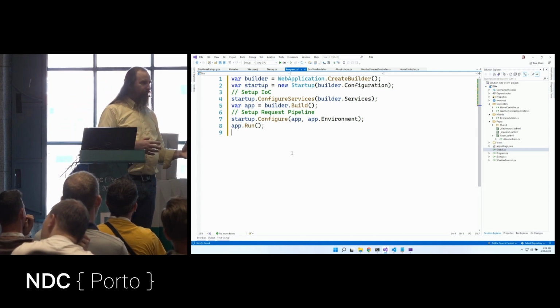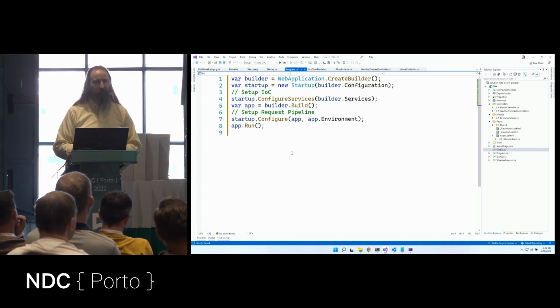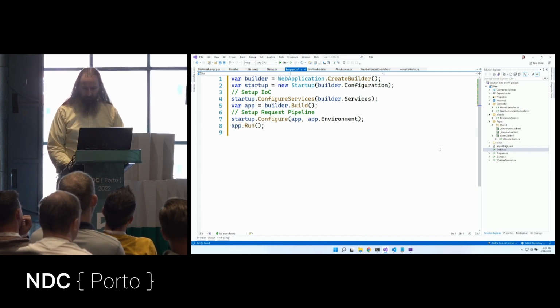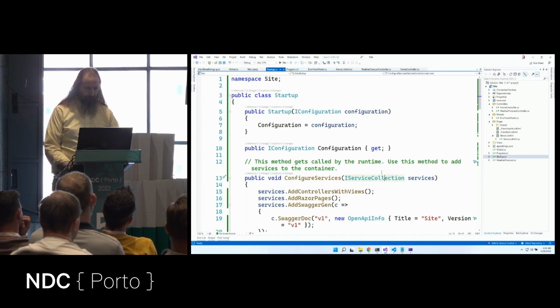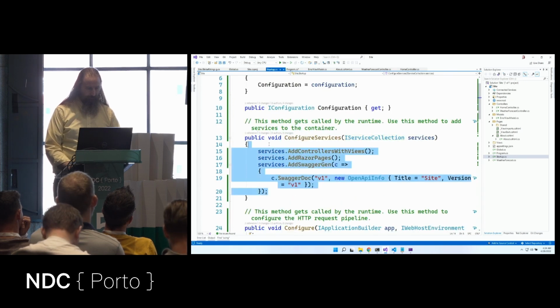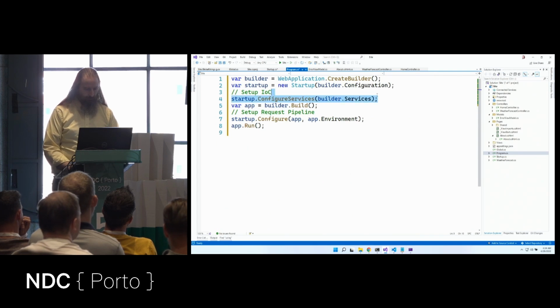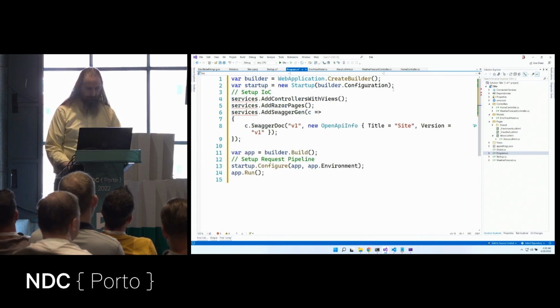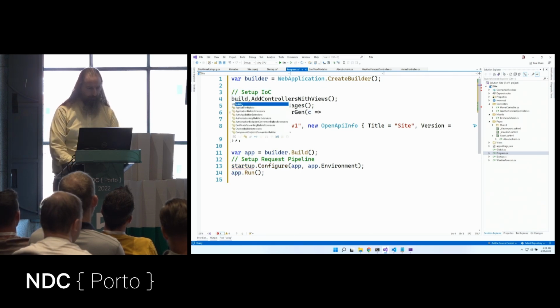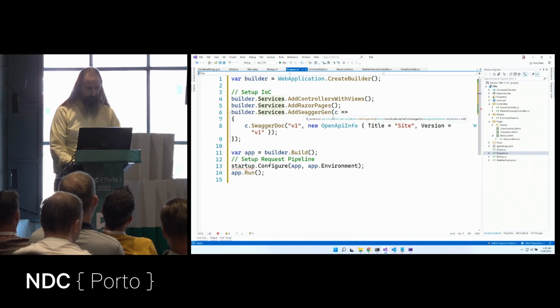So if we like the startup.cs separation, we can definitely continue using that. But I kind of want to flatten this out so I don't have this other section. So I'm going to take this and let's move that into place right here. Now we have this services, so let's swap that out with builder.Services. Grab that here and here and here. There's a way to shrink this. I think it's like that, but I've gotten it wrong before, so I'll just leave that.